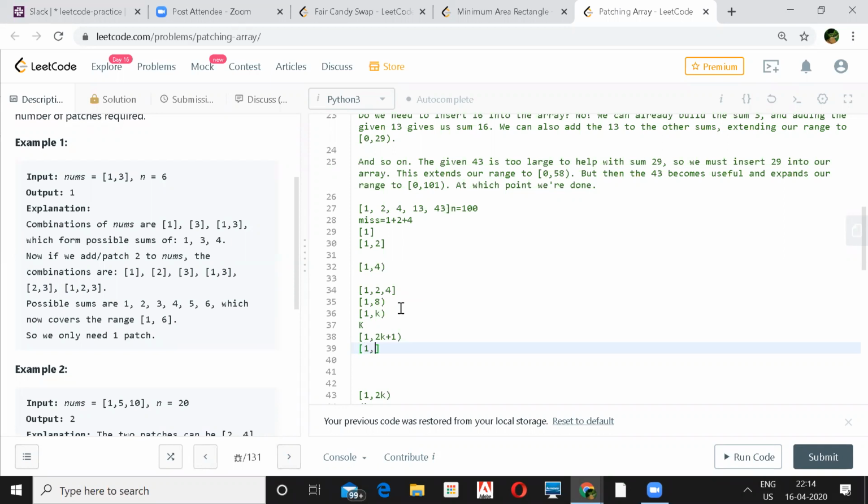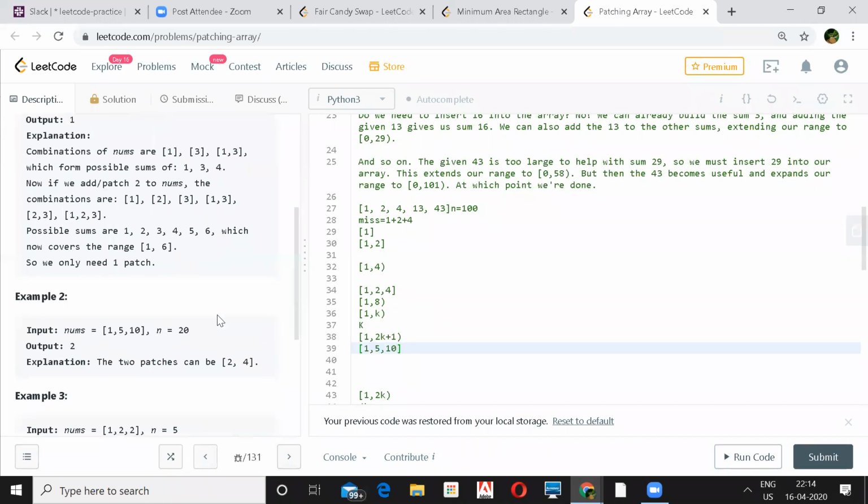Let's say 1, 5, if you look at the examples. Even I was struggling with this induction, but if I have a set with all the combinations where I can generate the numbers from 1 to 10, and then I add another element, 10, I can use the previous combinations and have 10 plus 1, 10 plus 2, 10 plus 3, and so on. I think Leon explained the same thing. So it's not necessary to know this induction. We are just building from previously computed knowledge.